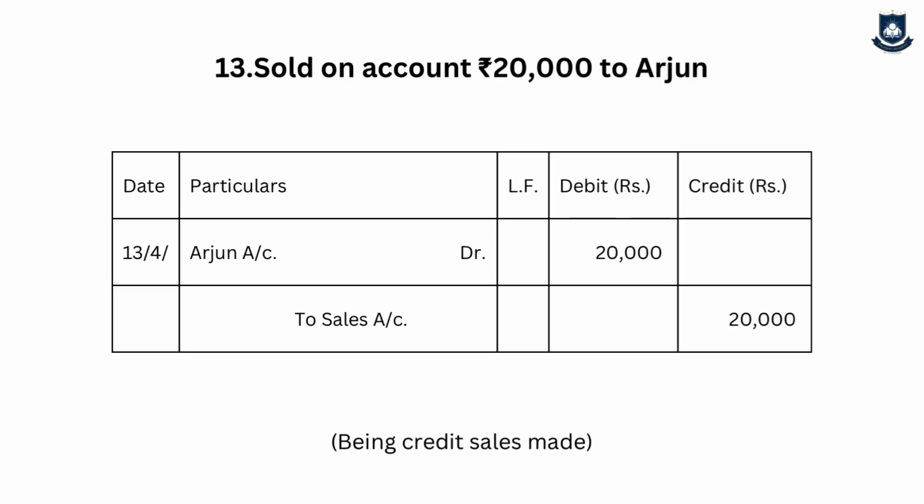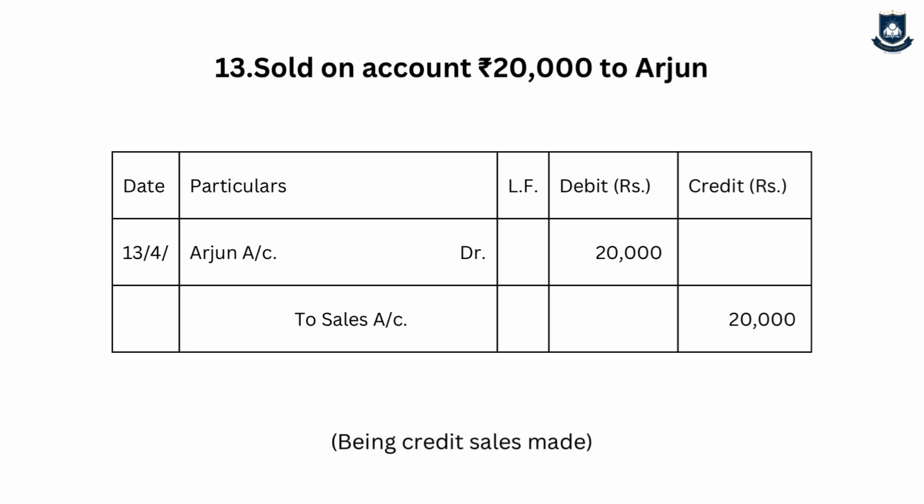So the next transaction is sold on account rupees 20,000 to Mr. Arjun. When the word on account is used, it is understood that it is a credit transaction. So we have sold goods, but we have not received the amount. We have to receive the amount from Arjun in future, so it is receivable. So Arjun is my asset, debtor.